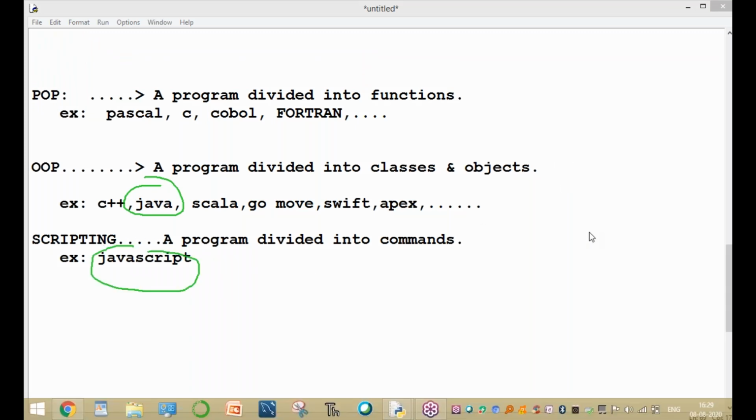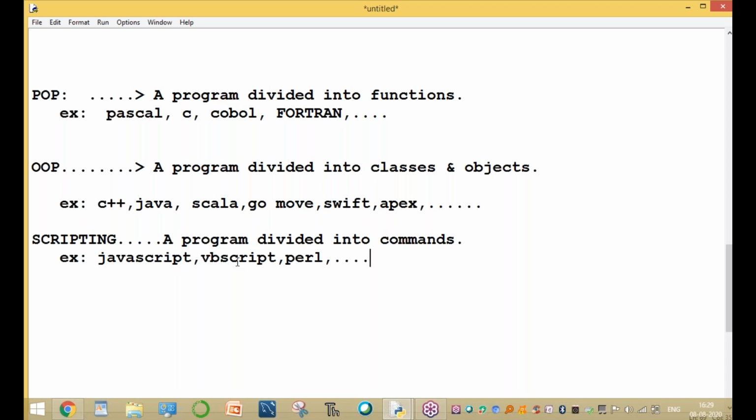VBScript is a scripting language, and Perl is also a scripting language. These are the different scripting languages: VBScript, JavaScript, and Perl. Here a program is divided only into commands. In the form of commands, you pass a simple command and the program executes automatically. In POP a program is divided into functions, and in OOP into classes and objects.